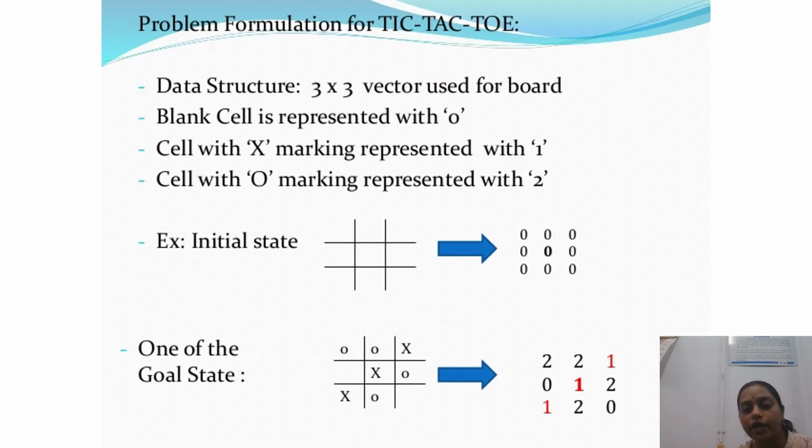See how we are playing: 1 1 1 means these three positions are occupied by player 1, and as this is a valid rule to terminate the game, we declare the winner of the game as player 1, since these three positions are occupied by player 1. So this is the scenario.